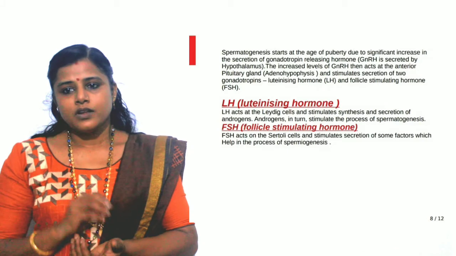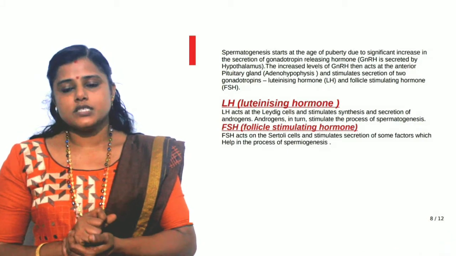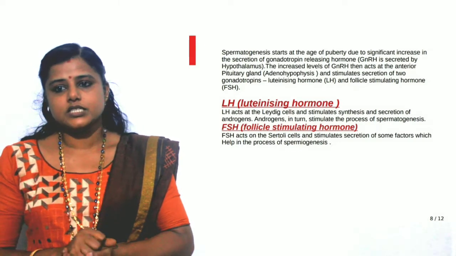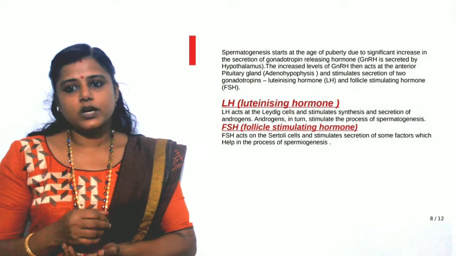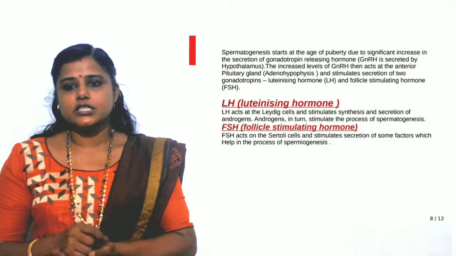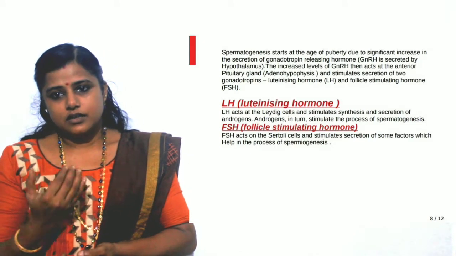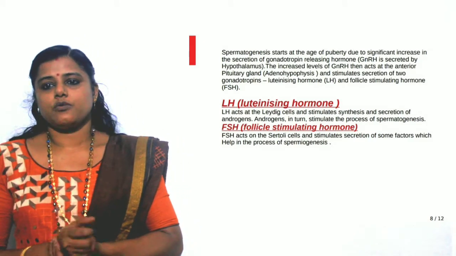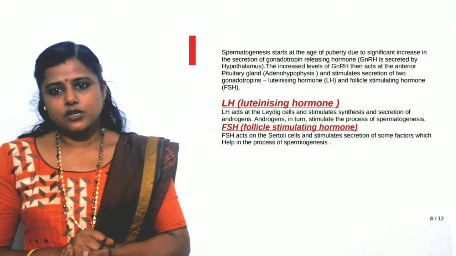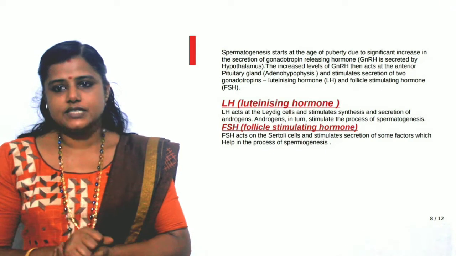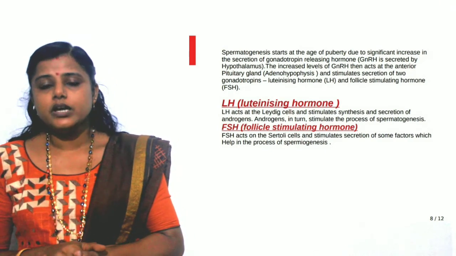They are FSH and LH. FSH means follicle stimulating hormone, and LH means luteinizing hormone. And let us see what the functions of these 2 hormones are. The luteinizing hormone acts on the Leydig cells. The luteinizing hormone acts on the Leydig cells and stimulates the synthesis and secretion of androgens.